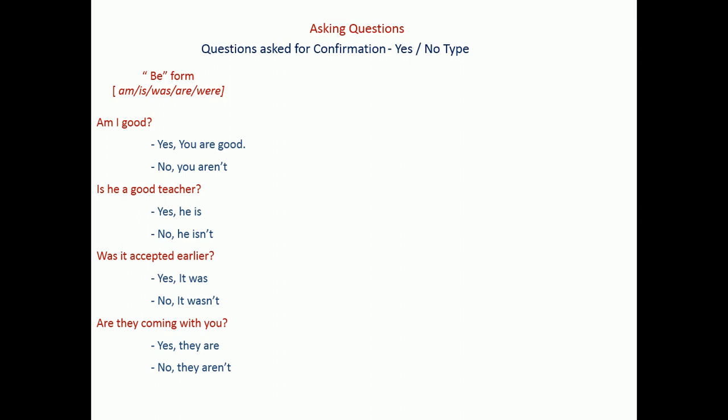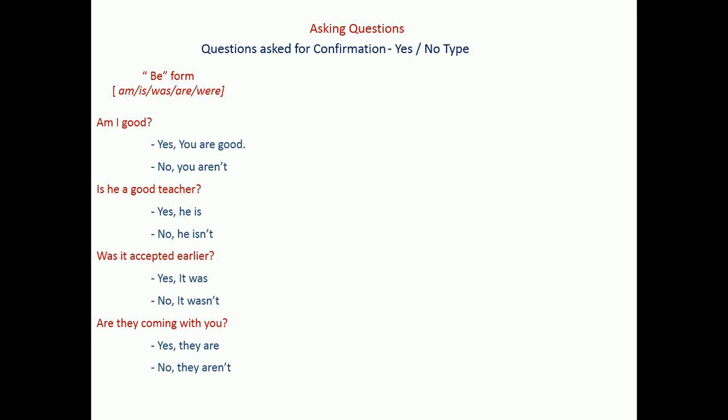Here are a few examples. Am I good? In a statement we have I am good. But while making the question we ask am I good? So instead of SVC, we are using the VSC pattern here. And while answering the yes or no type questions, we can say yes, you are good. That can be the answer. Otherwise, we can always prefer the short version of the answer. Instead of saying yes, you are good, we can say yes, you are. Or if you want to oppose it or give a negative answer, then we can say no, you aren't.